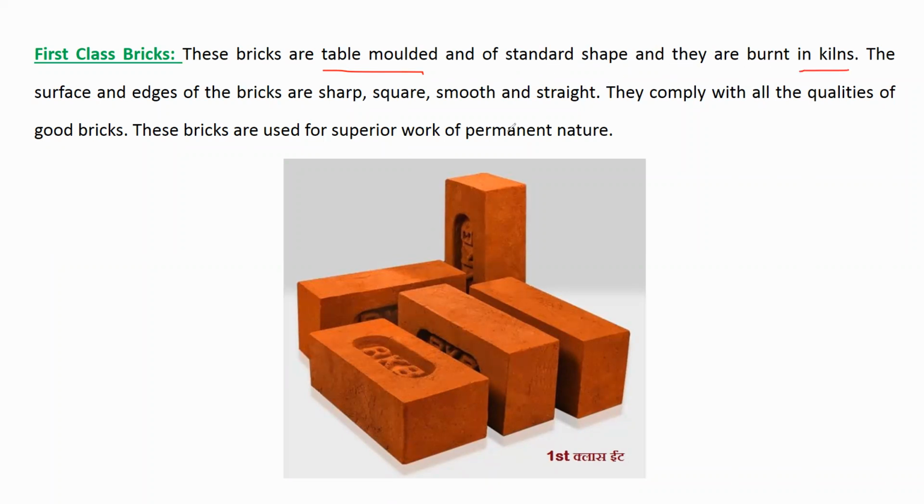So these first class bricks are table molded bricks having a standard shape. They will have sharp edges. Then these are burnt in the kiln. In the burning process also we had seen two types, right? So these are kiln burnt.